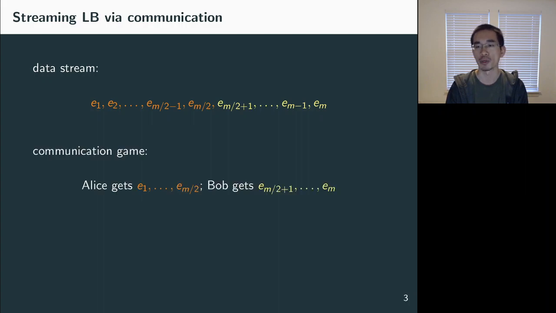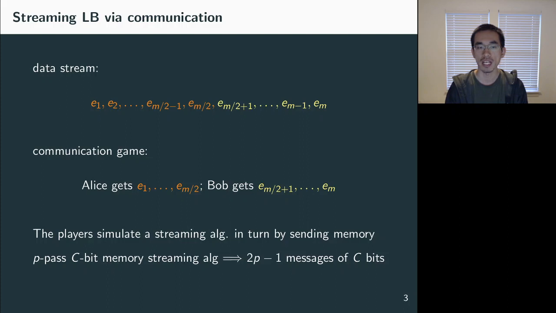We define the following communication game between two players, Alice and Bob. First, Alice gets half of these edges, and Bob gets the other half. Their goal is to solve the same graph problem by sending a few short messages to each other. Suppose there is a good streaming algorithm on this data stream. Then the players can simulate this algorithm in turn by sending the memory. For example, Alice can first simulate the streaming algorithm on the first half of the stream and send the memory to Bob, and then Bob continues the simulation, and maybe sends it back to Alice after the simulation.